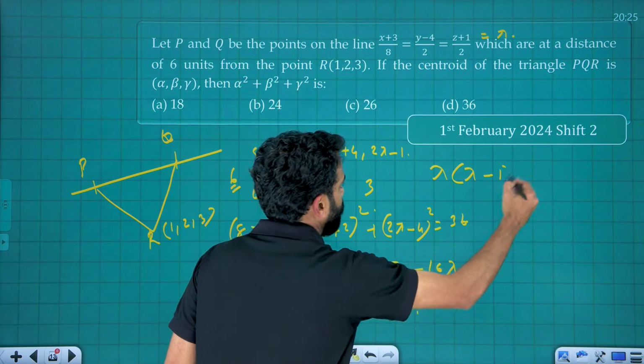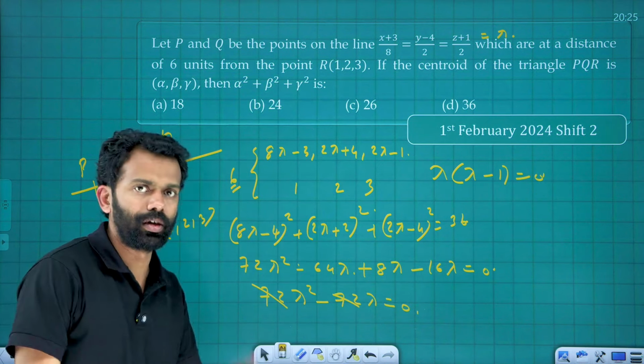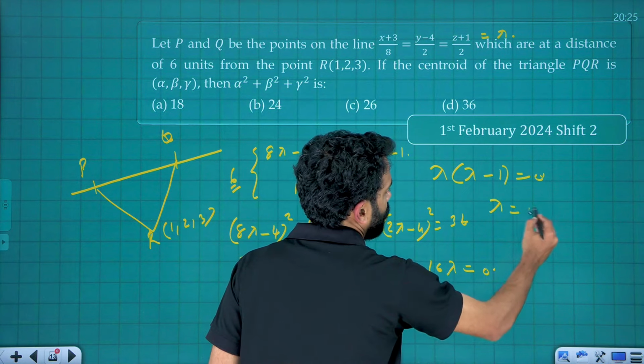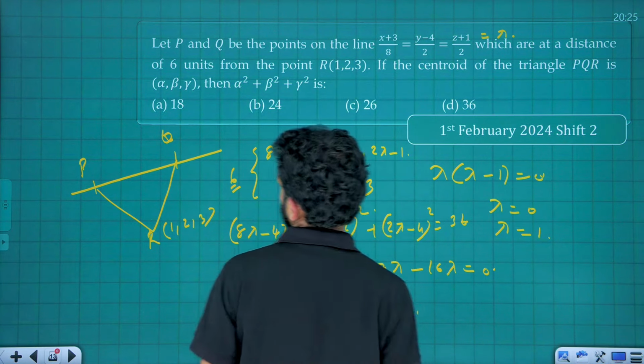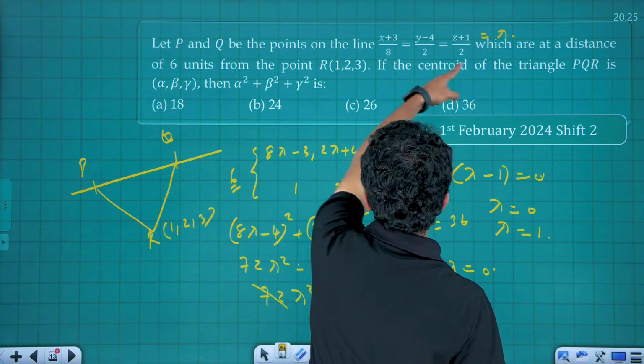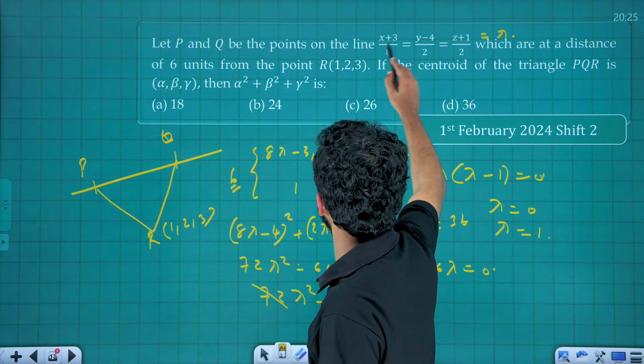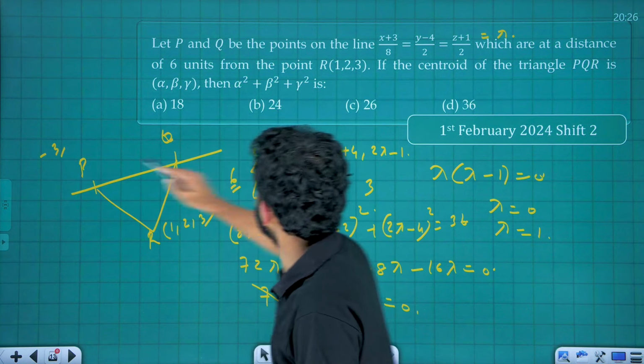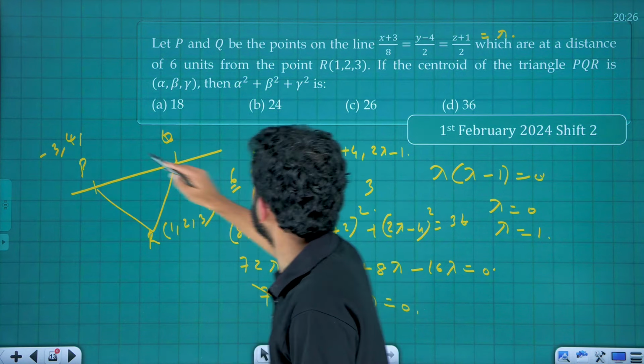That is lambda into lambda minus 1 is equal to 0. Therefore, two values of lambda. First value is 0 and next value is 1. Therefore lambda is equal to 0 and lambda is equal to 1. If lambda is equal to 0, what is the value of x, y and z here? x is minus 3, y is 4 and z is minus 1.